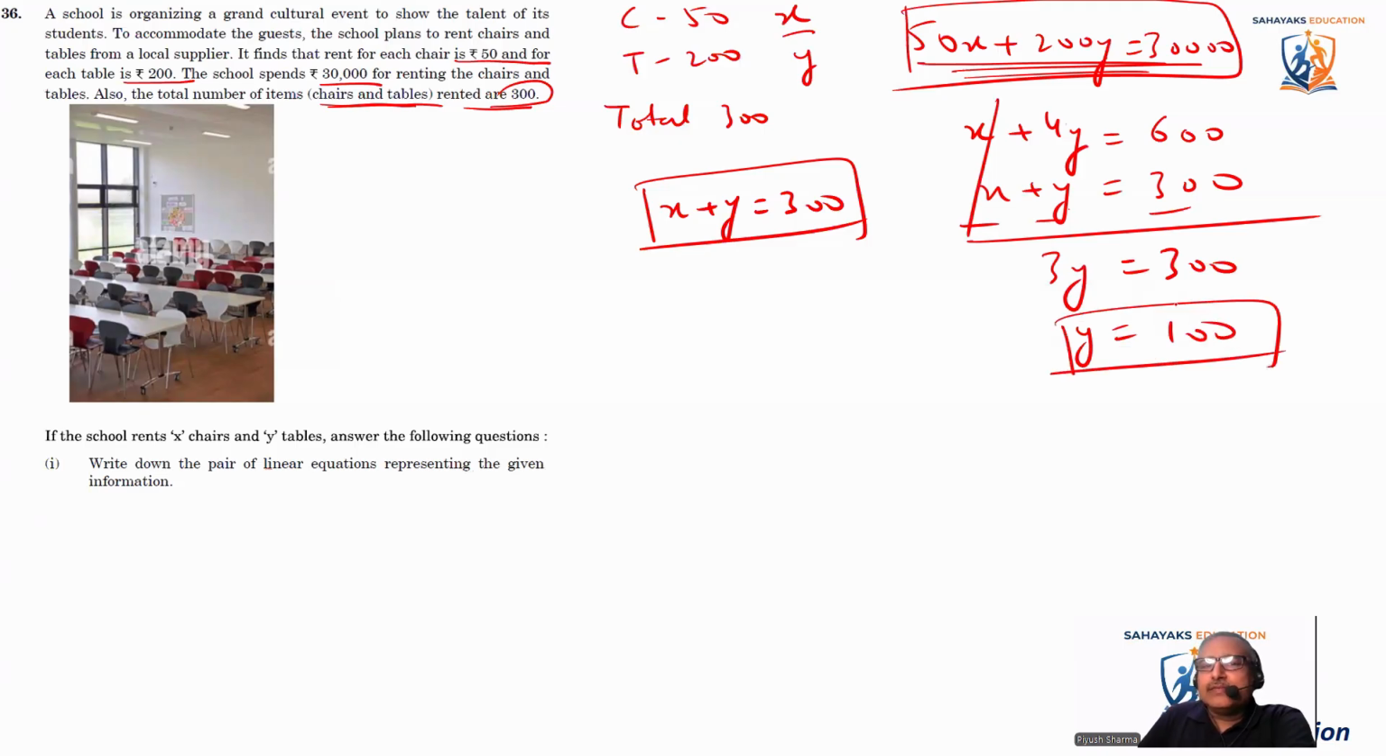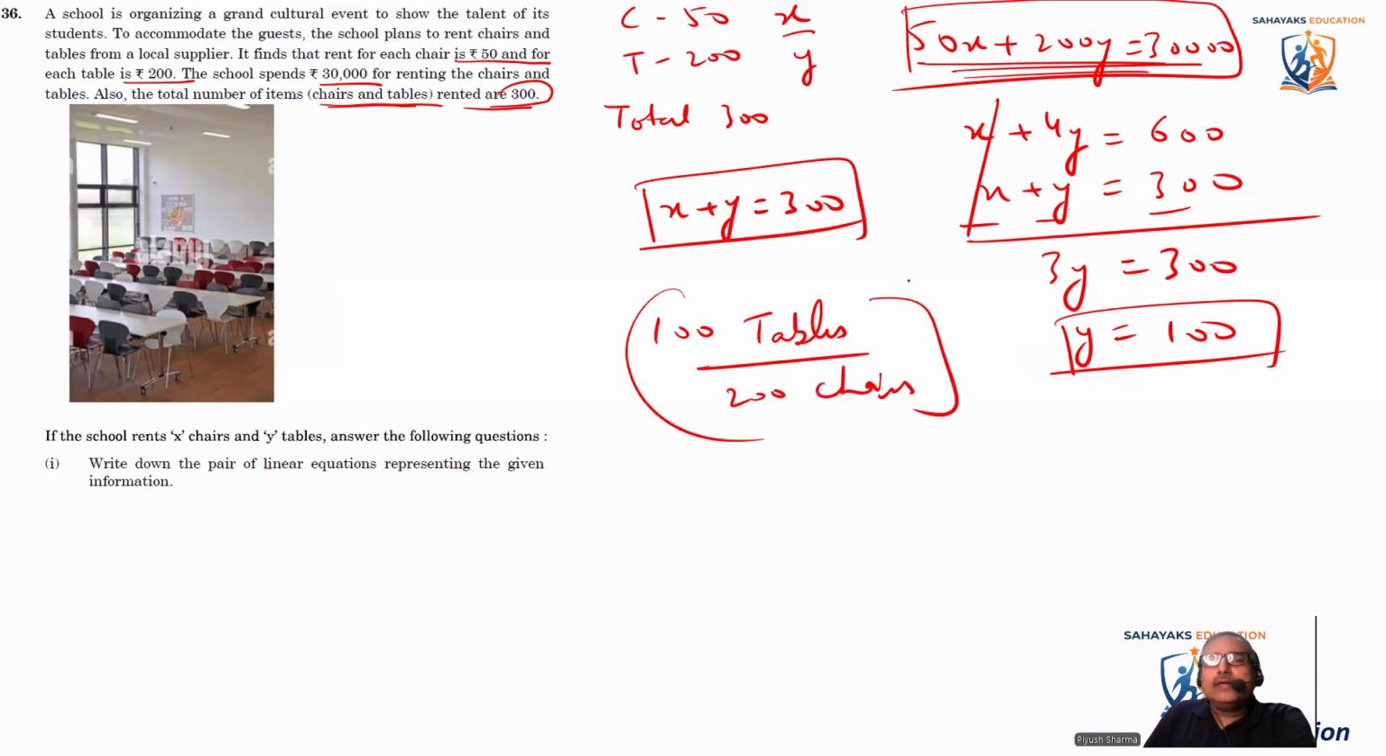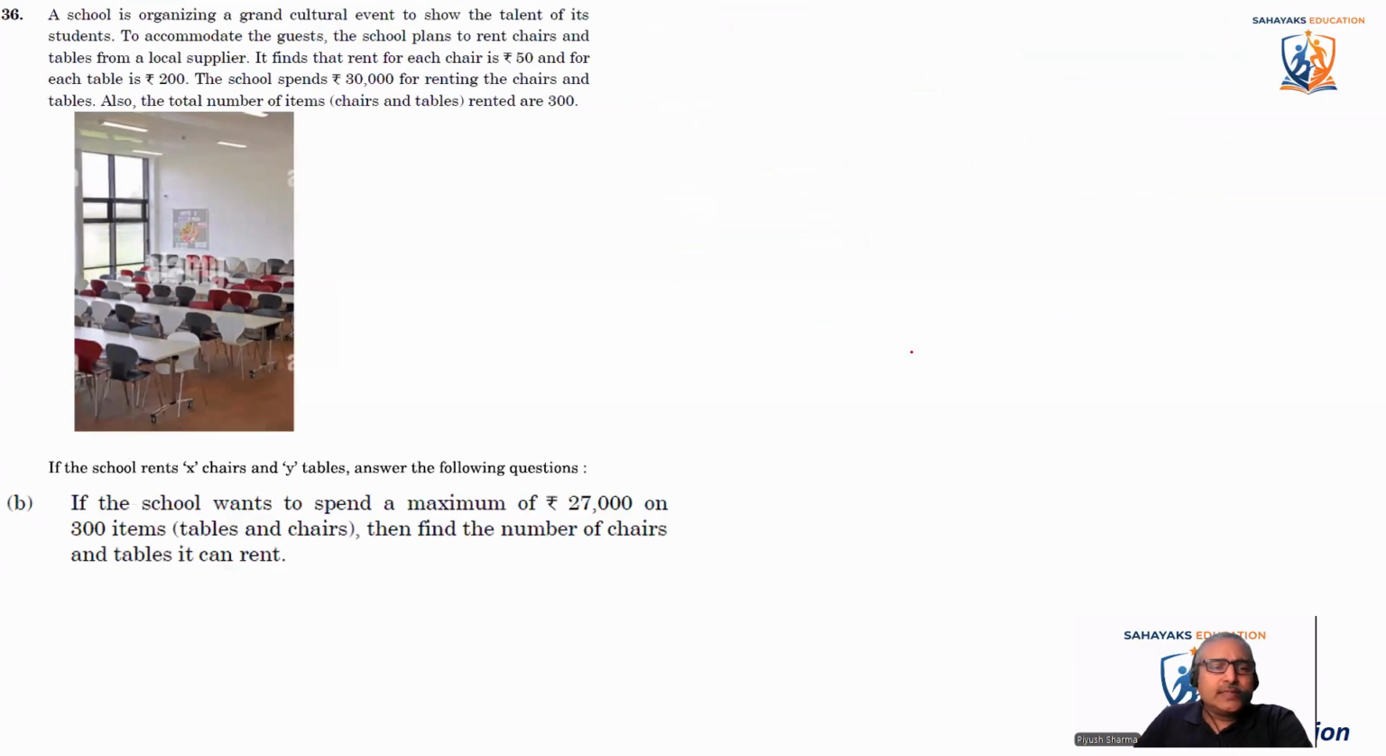Y are the tables. So that means 100 tables and 200 chairs. 100 tables and 200 chairs were rented out. Okay. So coming to the next question. It says, if the school wants to spend a maximum of 27,000 on 300 items, tables and chairs, then find the number of chairs and tables it can rent.